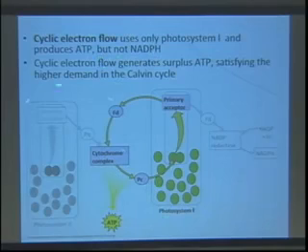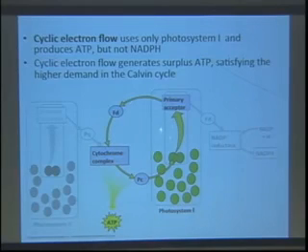This is showing you how that cyclic flow actually works. In the background is the pathway that we just looked at, and in the case of a cyclic flow of electrons, instead of electron transfer reactions going in this direction, with transfer to the primary acceptor in photosystem 1, then to ferredoxin, and ultimately reduction of NADP plus to NADPH, the electrons get transferred to ferredoxin, which can even be the same ferredoxin, but instead of going on down this chain, they feed back into this pathway over here, through the cytochrome complex and down to plastocyanin, and then back into photosystem 1.